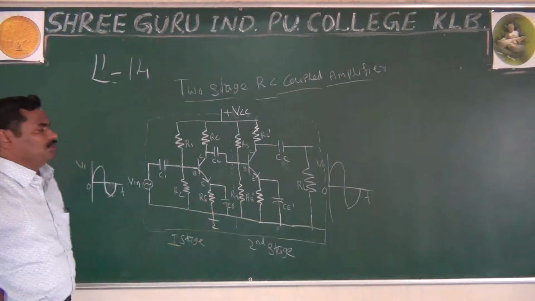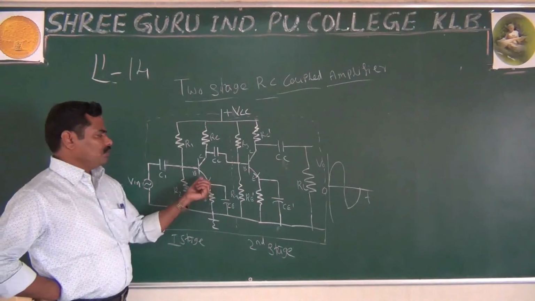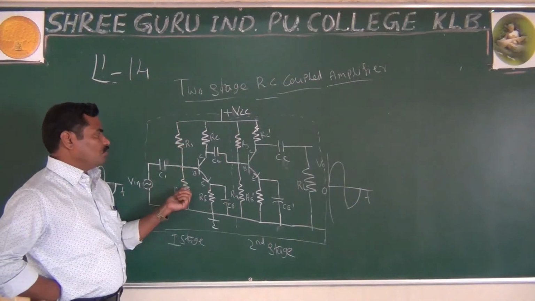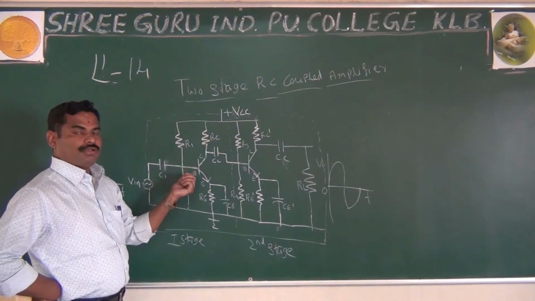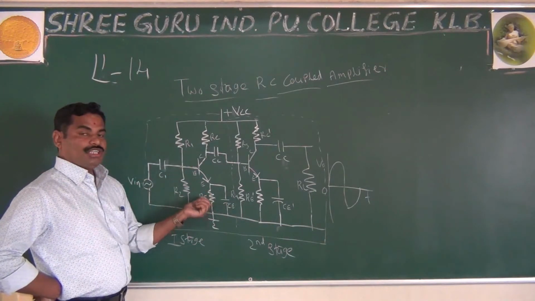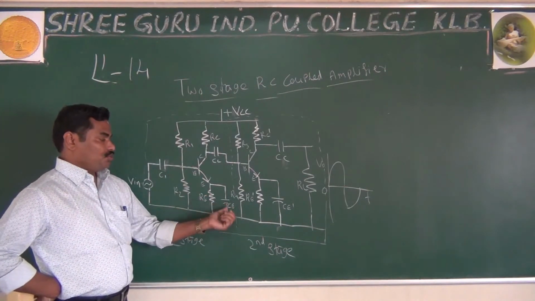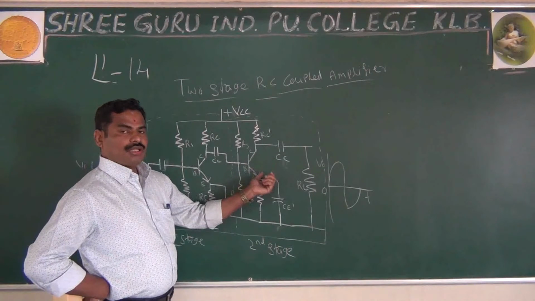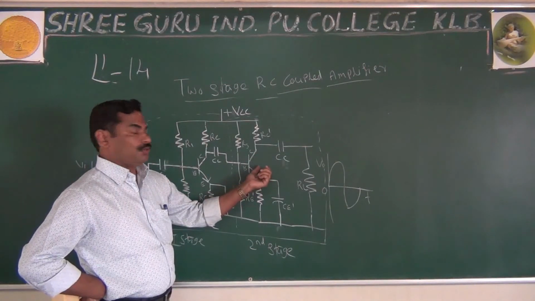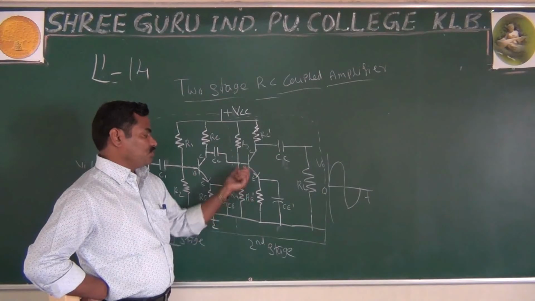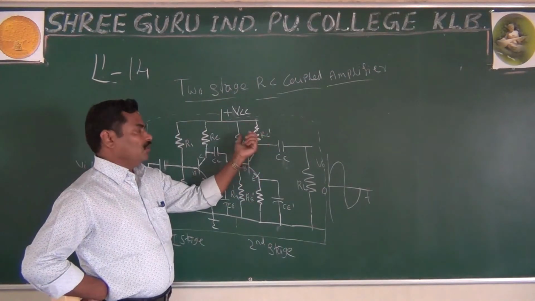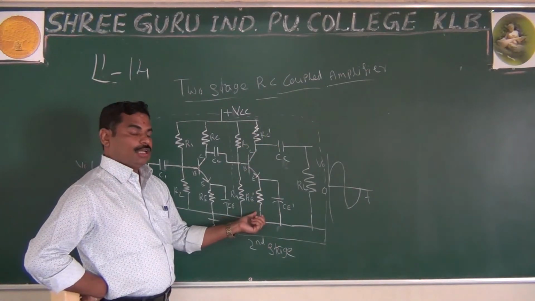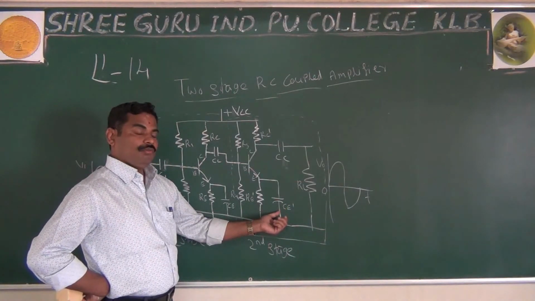This is the construction in brief. You are using two NPN transistors, and R1, R2, and RC are for biasing purposes, and RE is for the stability of the equipment, and C is nothing but the bypass capacitor. In the same way, here you are using another transistor in CE configuration, with R3 and R4 making the voltage biasing along with RC. Here also RE is for stability, and C is the bypass capacitor.